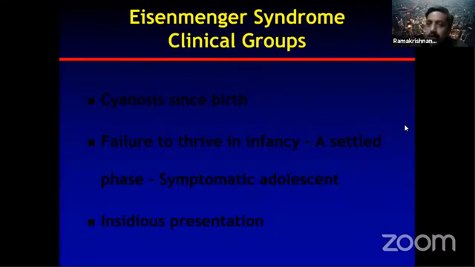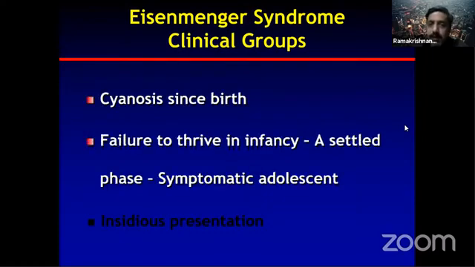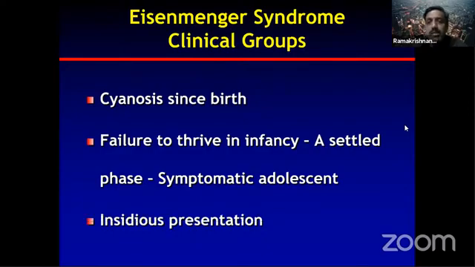When you see Eisenmenger syndrome in adulthood, commonly you are given a case of a 25-year-old or 20-year-old Eisenmenger syndrome in the exam. So there are three basic groups in which you can combine Eisenmenger syndrome. All of you think of the second one, that is a failure to thrive in infancy, then a subtle phase, and then the symptomatic adolescent, as the most common. Yes, this is the most common, but a vast majority of them can have an insidious presentation also. What I mean is, there is no feature of increased flow in early childhood, and they just insidiously present with new onset cyanosis and symptoms in their second decade of life, and are diagnosed to have Eisenmenger syndrome.